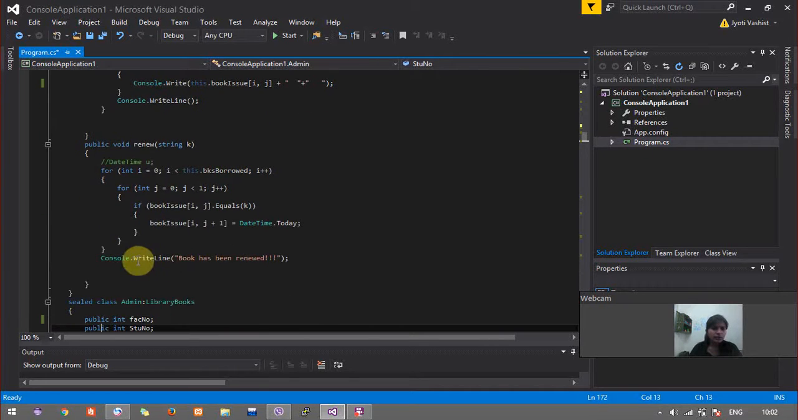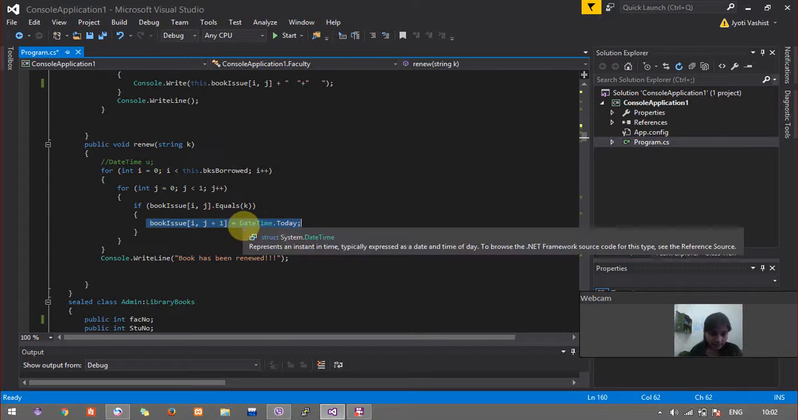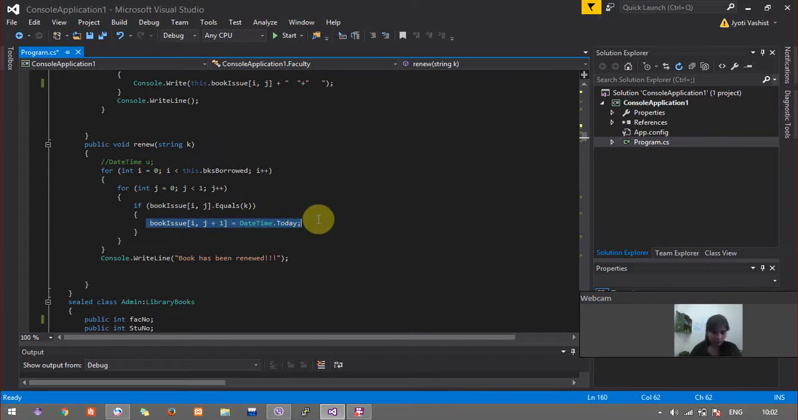Renew, this option is only available to the faculties, so here I just change the issue date to today, that is by using the function datetime.today.